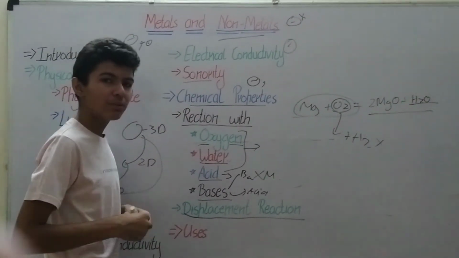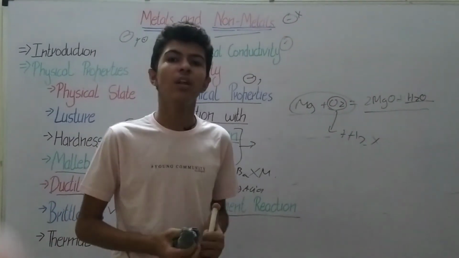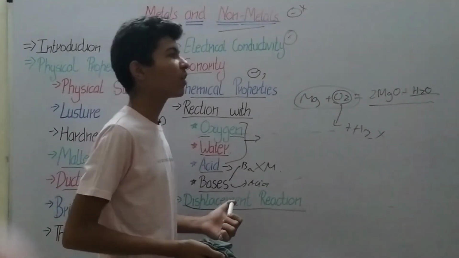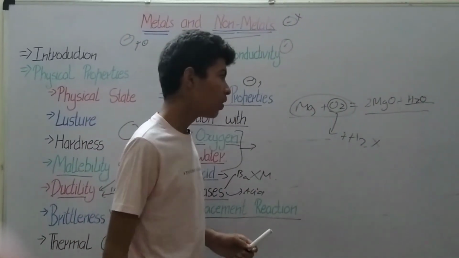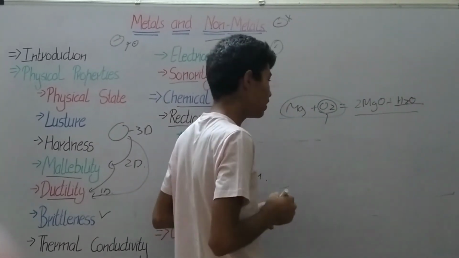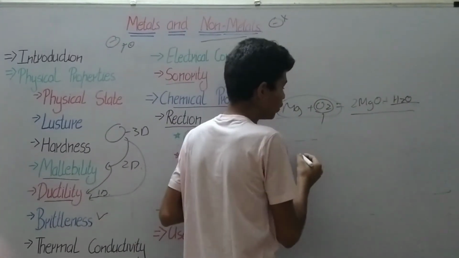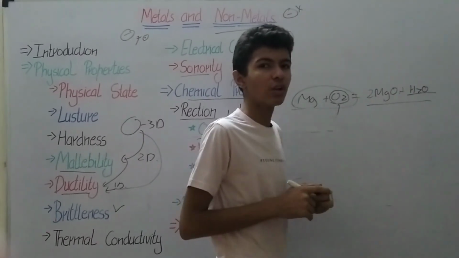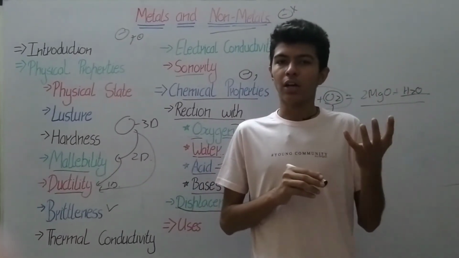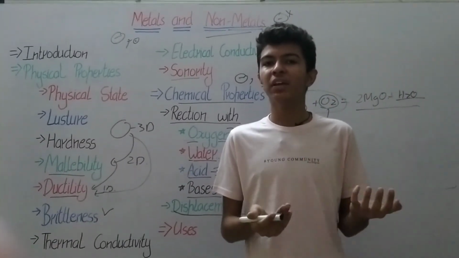So what is the displacement reaction? This displacement reaction mostly works for metals, and it can work for non-metals. For example, if I have a copper sulfate solution in a beaker and I drop in copper, it would create no difference.